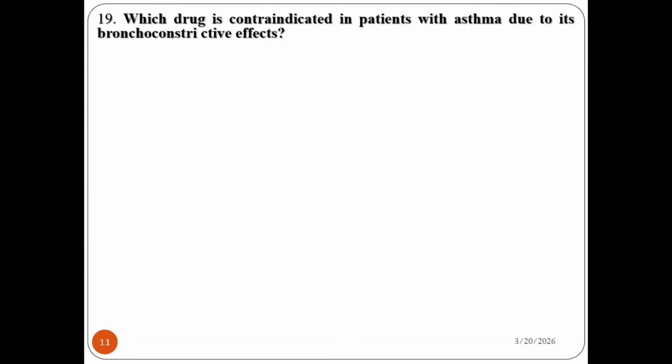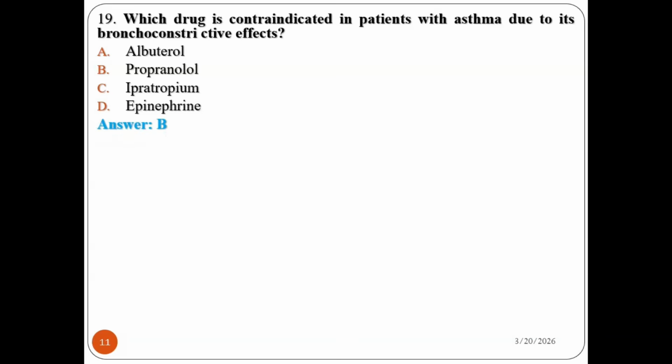Question number 19. Which drug is contraindicated in patients with asthma due to its bronchoconstrictive effect? Albuterol, propranolol, ipratropium, epinephrine. Which drug is contraindicated in a patient with asthma due to its bronchoconstrictive effects? You guys may answer propranolol.